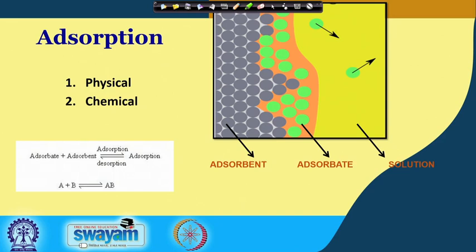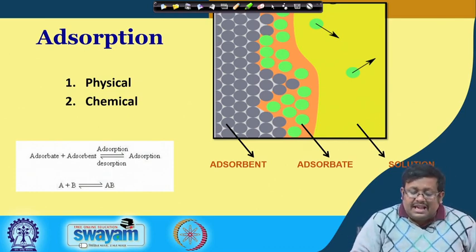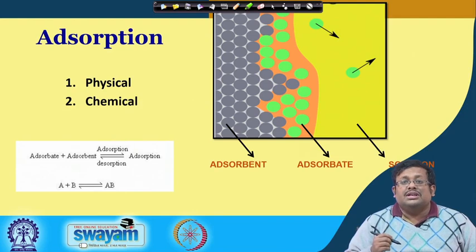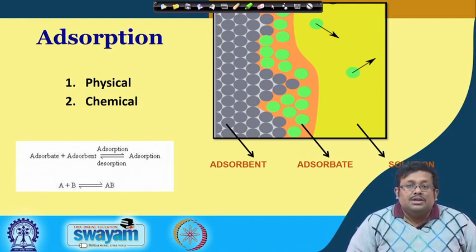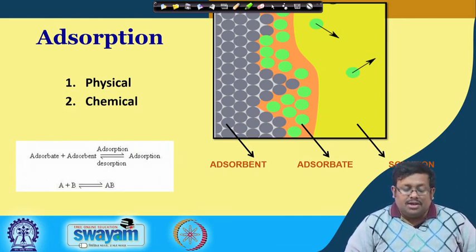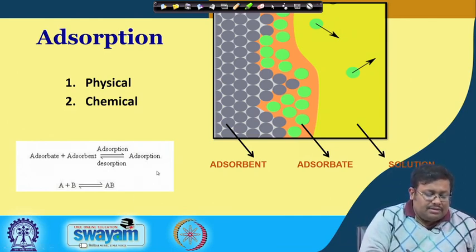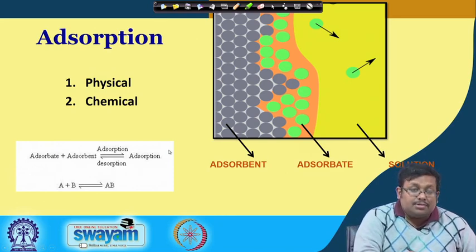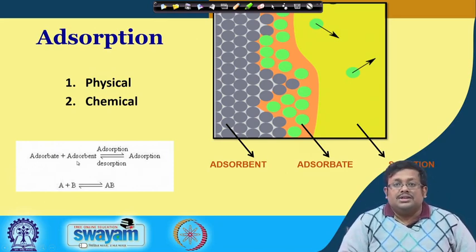In case of adsorption, remember that adsorption is a surface phenomenon where the adsorbate is attached on the surface of the adsorbent, and it is reversible, obviously, as you can see here. An adsorbent is the material on whose surface the adsorption occurs, and adsorbate is the material which gets adsorbed. There is also a bulk solution. This shows in a nutshell the adsorption process, and the opposite of adsorption is desorption.